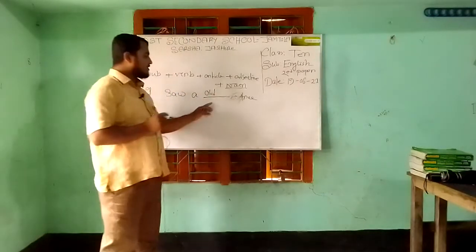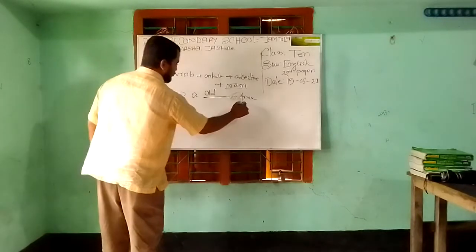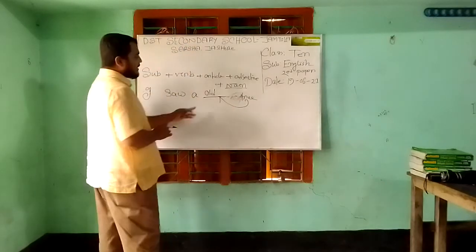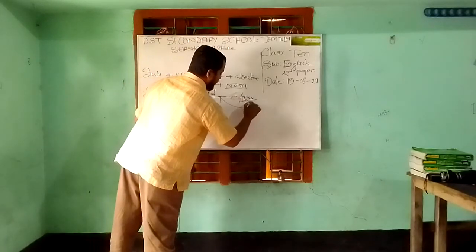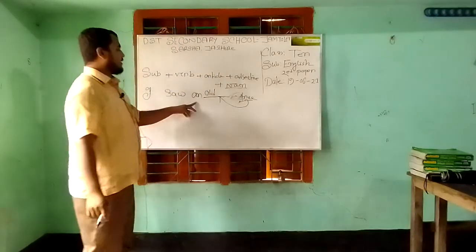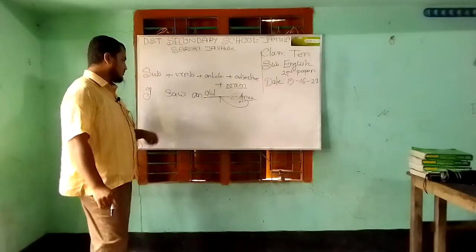O-L-D, old, because the word old is an adjective. So we can learn here, if we find any gap before a noun, we have to use the form of adjective, old.